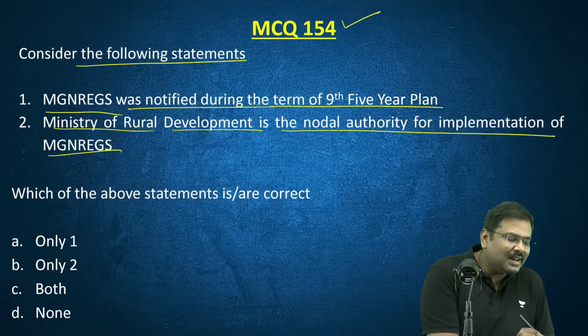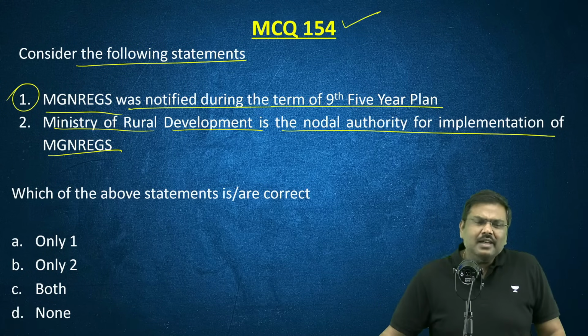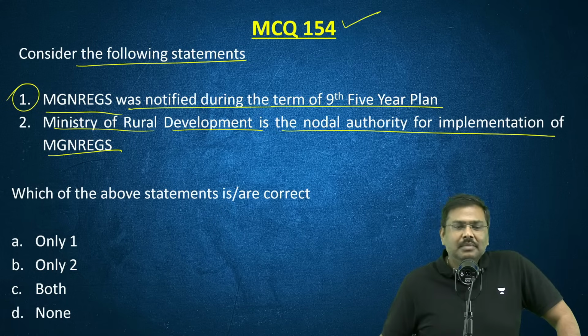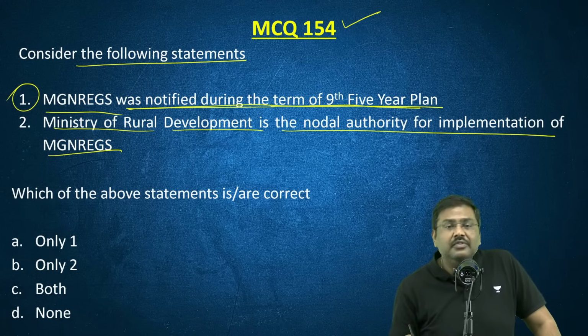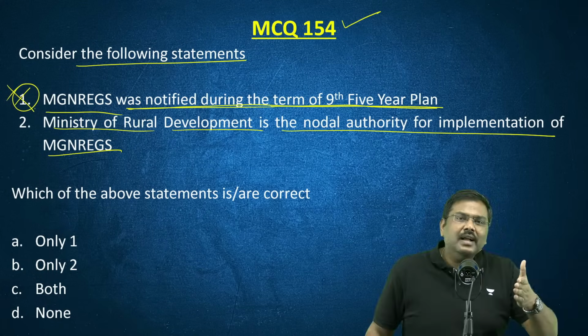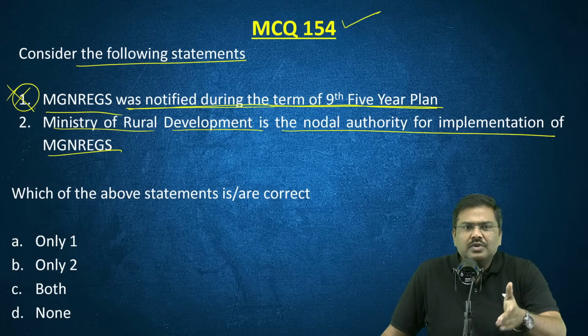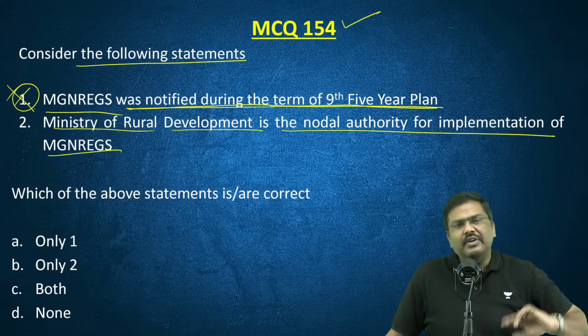A lot of you will suddenly get confused with the first statement. Why? According to you, planning is dead. Planning is irrelevant, etc. But UPSC has the habit of giving these kinds of statements. Manrega was notified during the term of 9th 5-year plan. No, not during the 9th 5-year plan. In fact, Manrega was implemented or announced during the 10th 5-year plan, 2002 to 2007. And Manrega, like I said just now, has completed 20 years, meaning 2005.